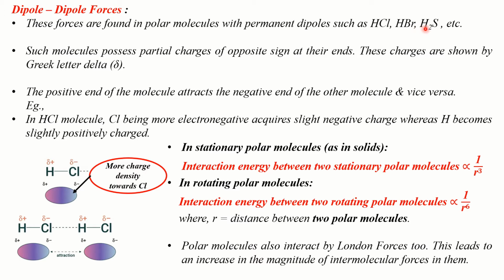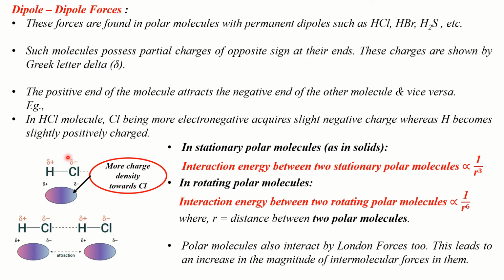So such molecules possess partial charges of opposite sign at their ends, and these charges are shown by the Greek letter delta. See how the positive and negative charge separation is indicated by opposite signs at their ends using the Greek letter delta in the HCl molecule.